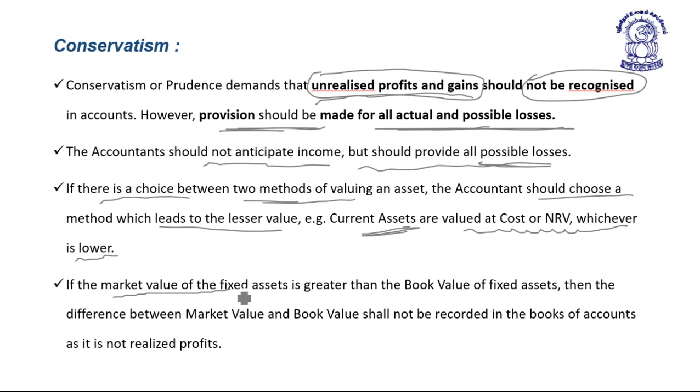Similarly, if the market value of a fixed asset is greater than the book value of the fixed asset, then the difference between the market value and the book value should not be recorded in the books of account, as it is not realized profit. So any unrealized profit and gains should not be recognized in the books of account. However, provision should be made for all actual as well as possible losses.